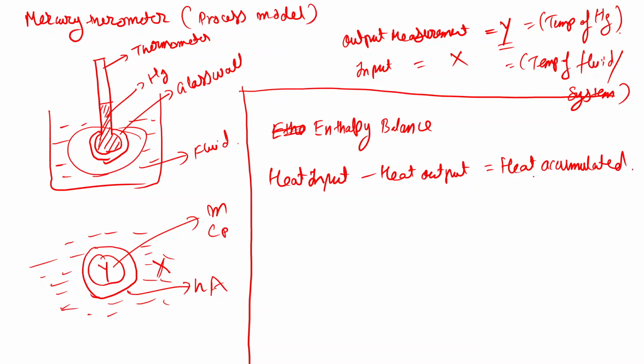From basic heat transfer, this will become HA times the temperature difference across this system, which is X minus Y, where X is the temperature of the surrounding and Y is the temperature of the thermometer, as discussed earlier. Heat input minus heat output is equal to the heat accumulated, which is responsible for the rise of the temperature, and we are doing the unsteady state balance.